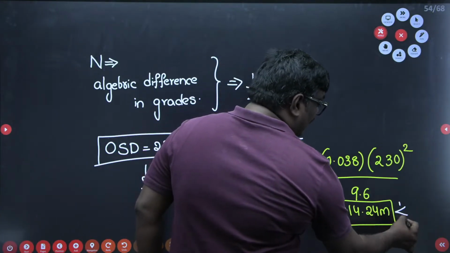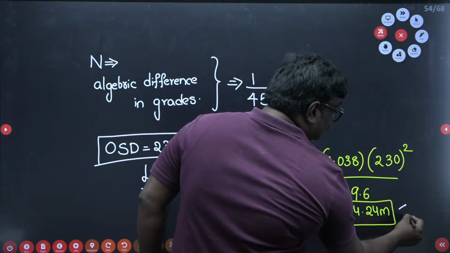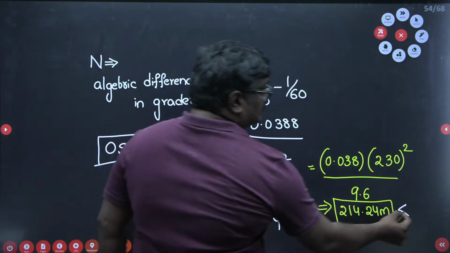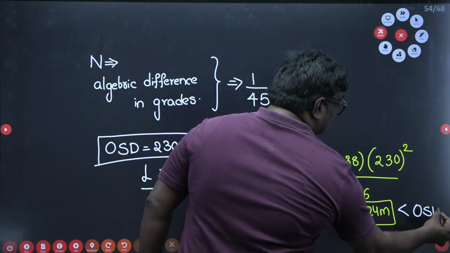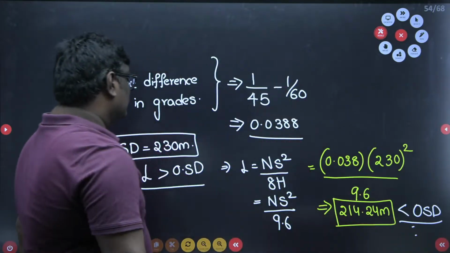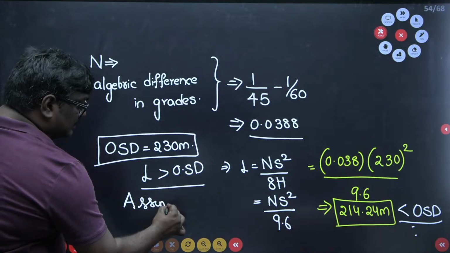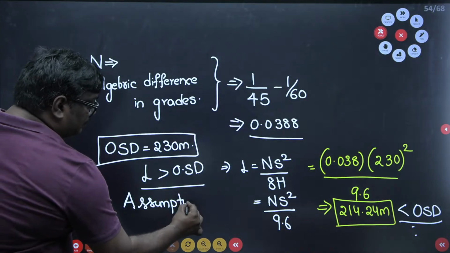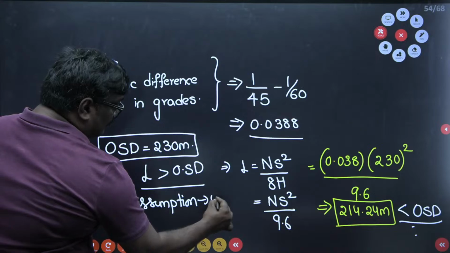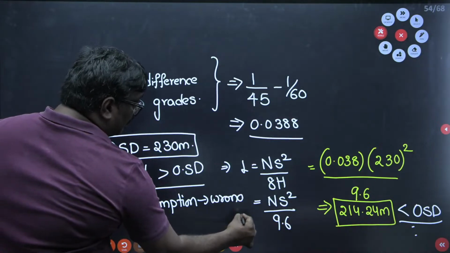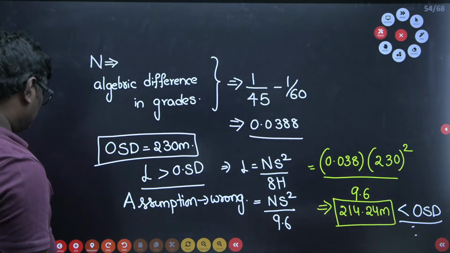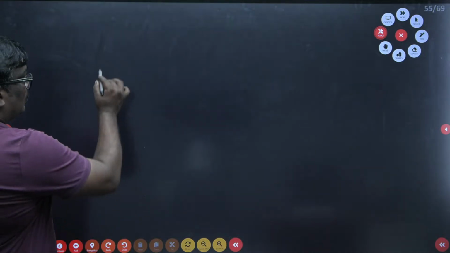Sir, this value is less than OSD. So our assumption is wrong. So what do we have to do here? We have to use L is equal to what, sir?